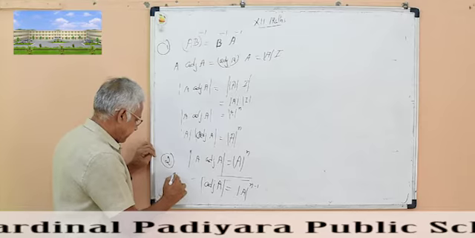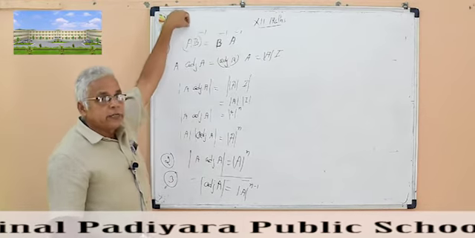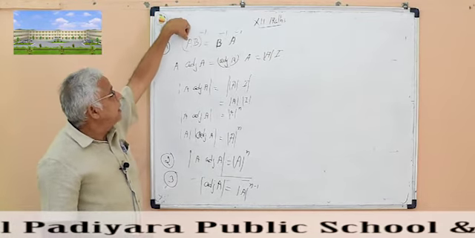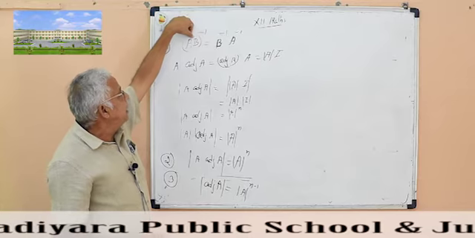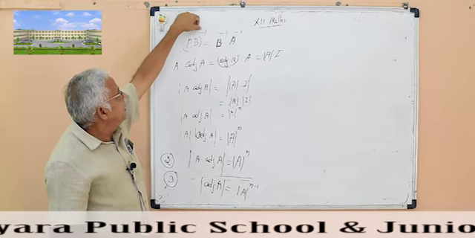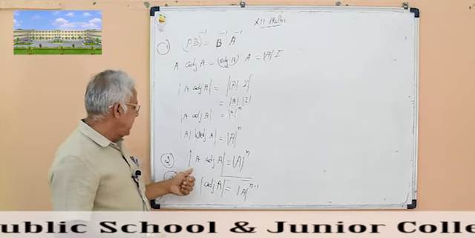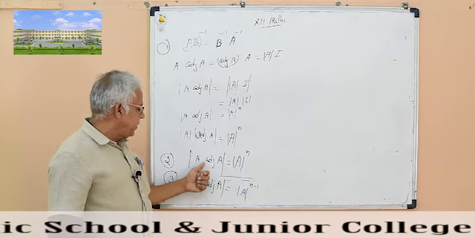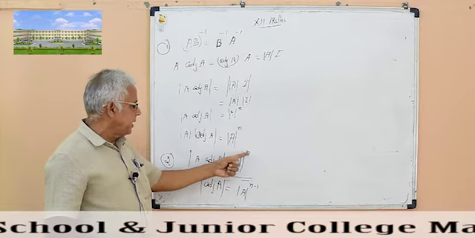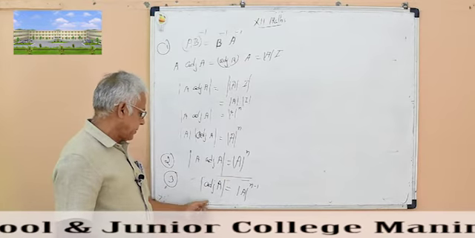Third result, first reversal law: (AB) inverse is equal to B inverse into A inverse. Second, determinant of A into adj A is equal to determinant of A raised to n.